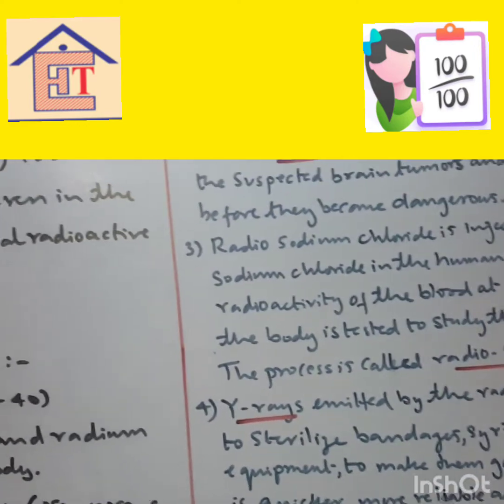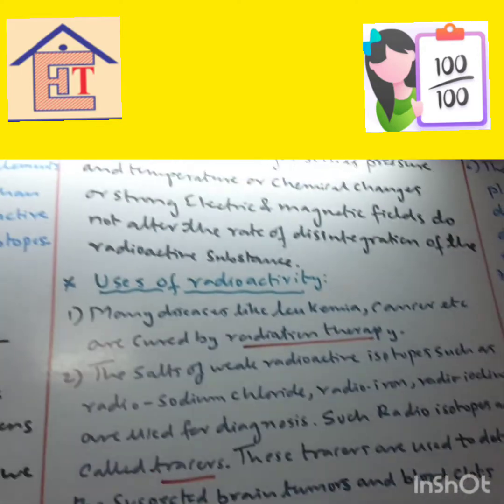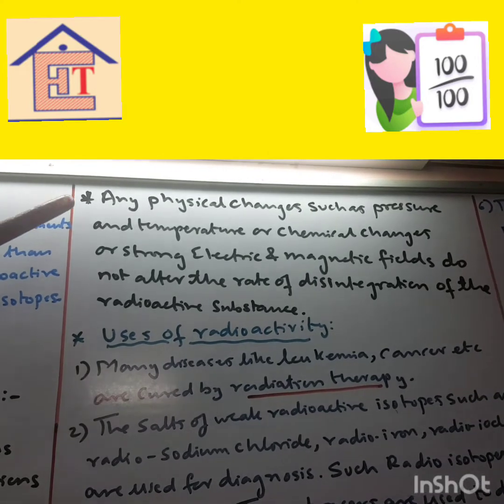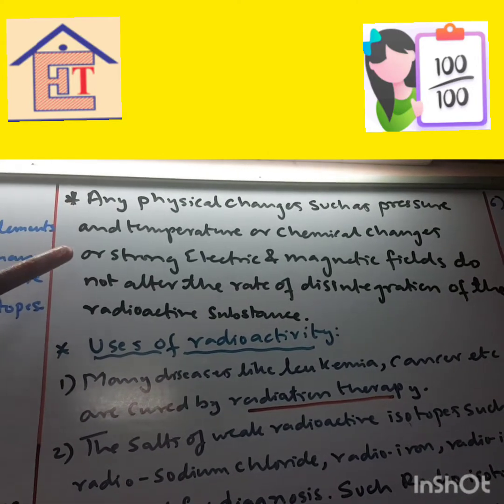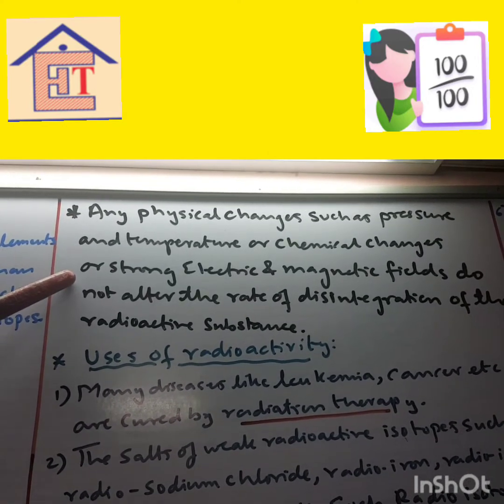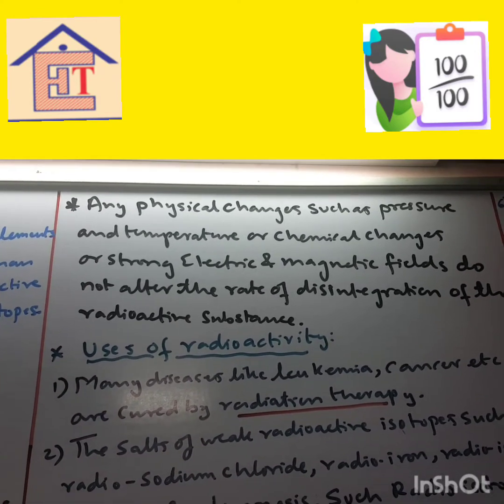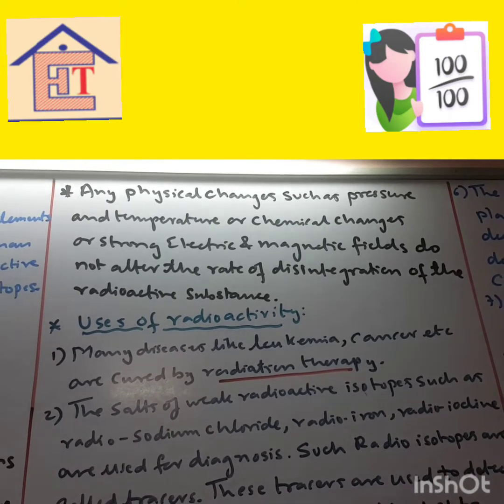Now you know whenever radioactive rays are given out, you cannot stop these rays. So any physical changes such as pressure and temperature, or chemical changes, or strong electric and magnetic fields do not alter the rate of disintegration of the radioactive substance. There are objective questions coming on this also.